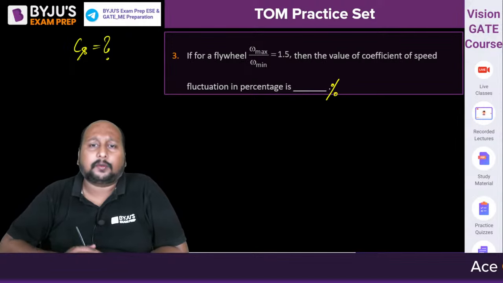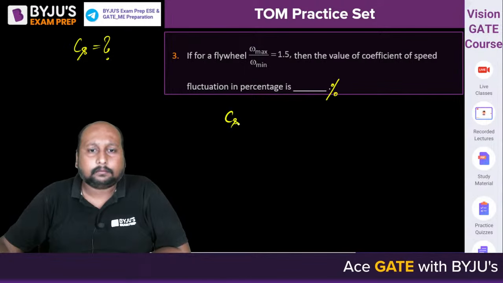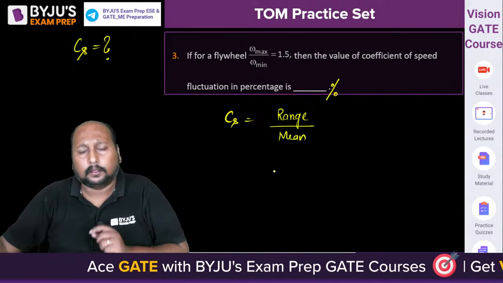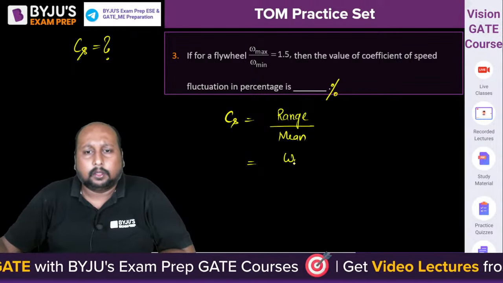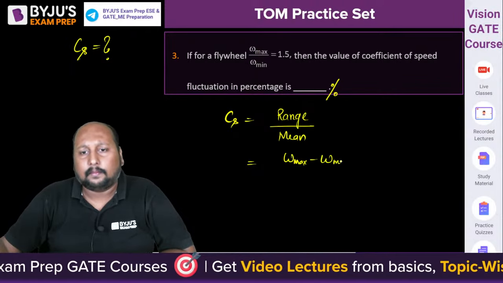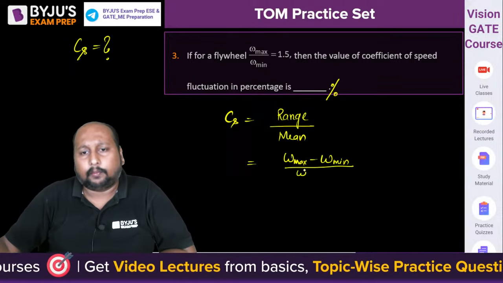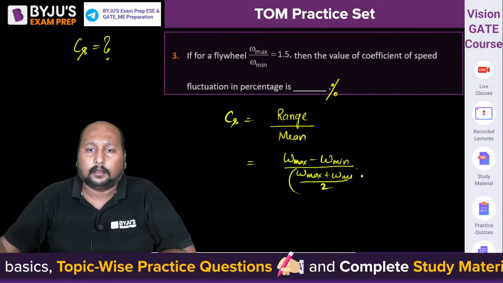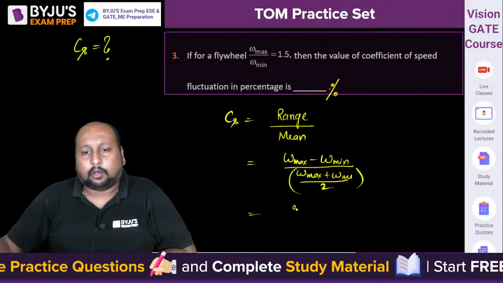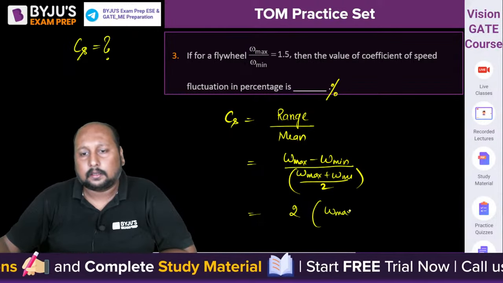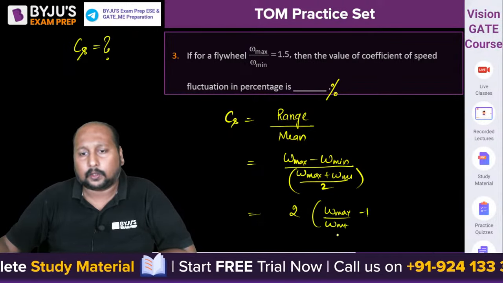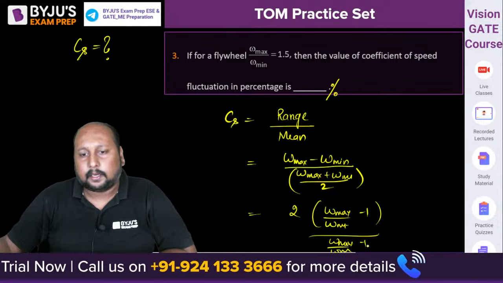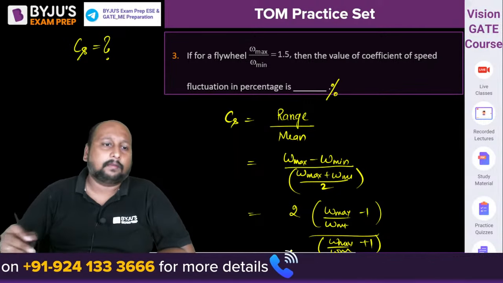What is the coefficient of fluctuation of speed? CS is equal to range by mean, है ना? चलिए, what is the range value? Omega max minus omega minimum, by omega max plus omega minimum by 2, right? Take omega minimum common, so we can say 2 into omega max by omega minimum minus 1, divided by omega max by omega minimum plus 1. But solve कीजिए and tell me what's the answer.